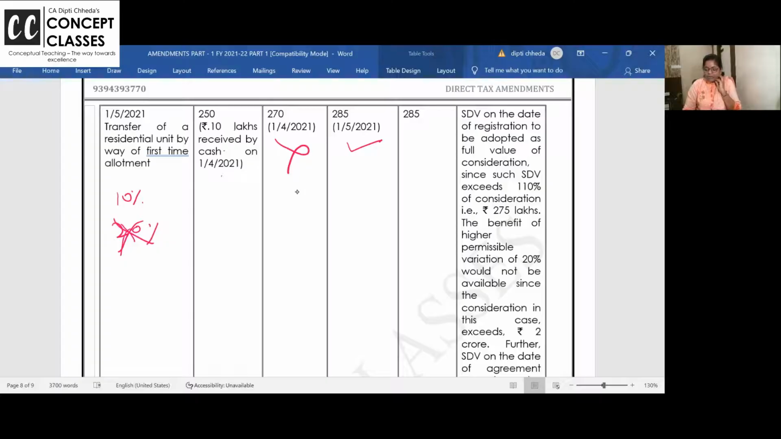So not the stamp duty value on the date of agreement, but stamp duty value on the date of the registration. Why? Because nothing is received as token amount by account paid check. And now 250 and 285.